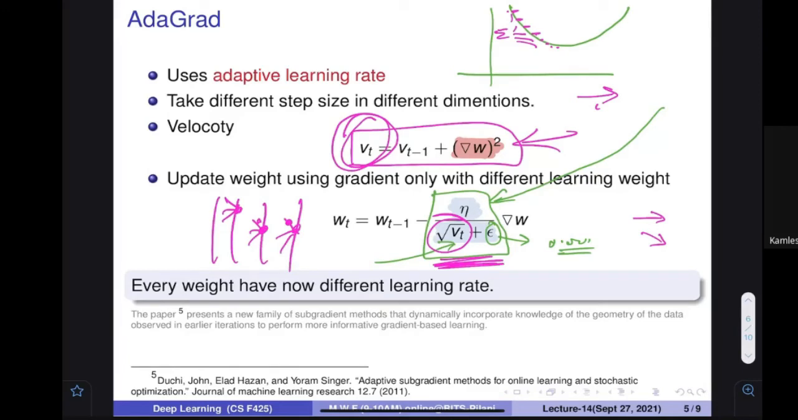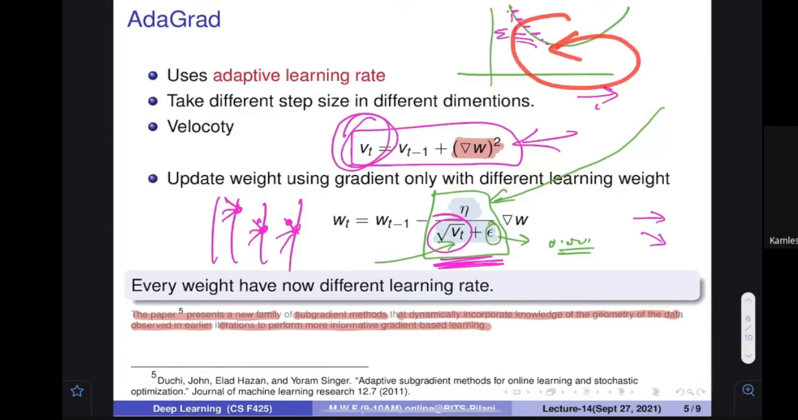So this is a better way. Let me read this line: the paper presents a new family of subgradient methods that dynamically incorporate knowledge of the geometry of the data observed into the linear iterations to perform more informative gradient based learning. So it is using geometry because you know that gradient is related to the geometry, and if there is a huge gradient or less gradient, based on that you are going to change the learning rate, and this is a better method.